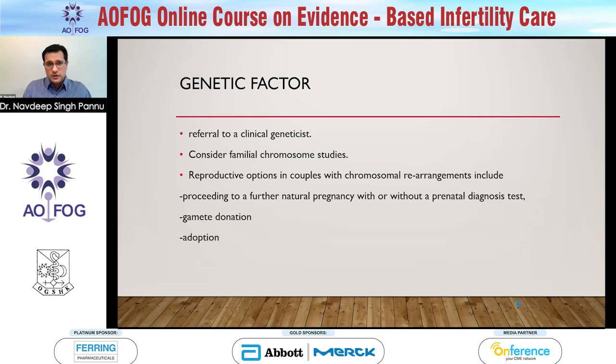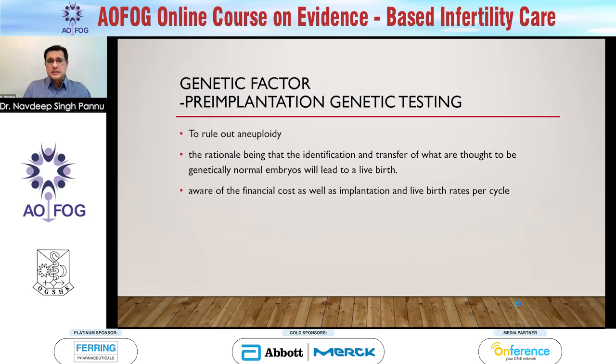last scenario, adoption. Now coming to PGT. This is mainly used to rule out certain genetic abnormalities and mainly aneuploidies. The rationale here is for us to identify the best embryo, which is thought to be genetically normal, which can eventually lead to a live birth. But the problem here is that we have to be aware of the financial implications and also the implantation and live birth rates, which, as we mentioned, can be much lower after the maternal age increases.